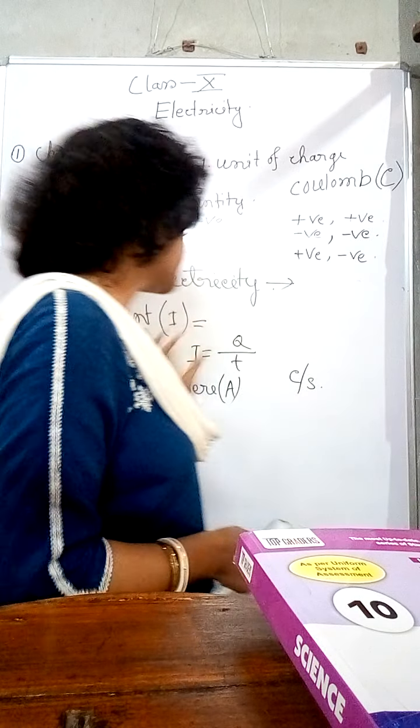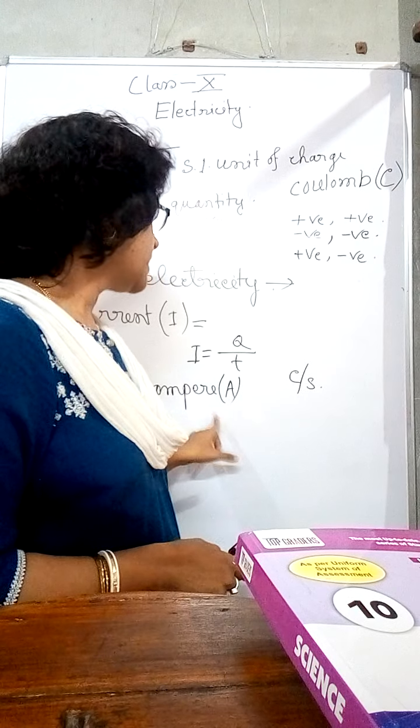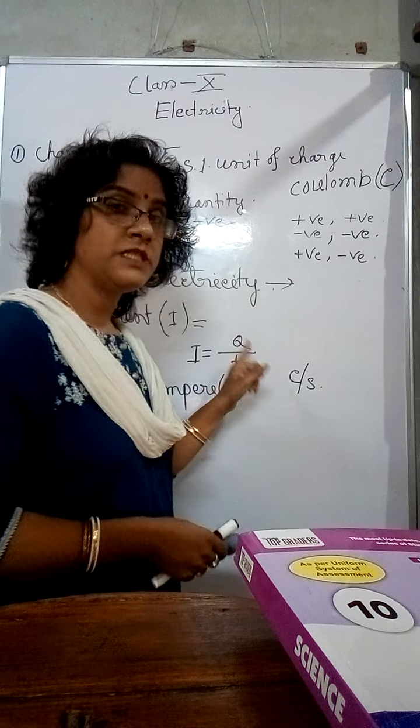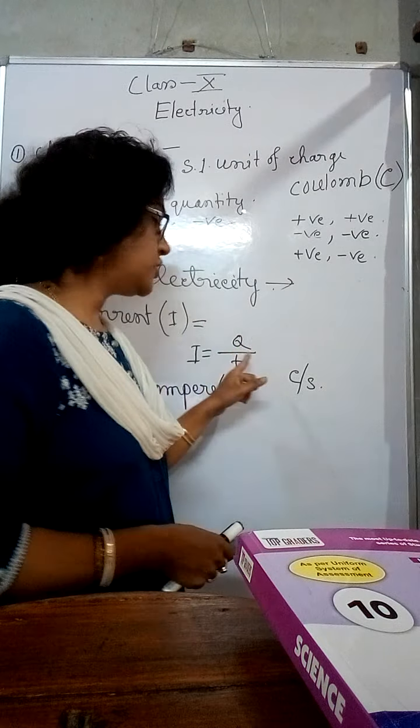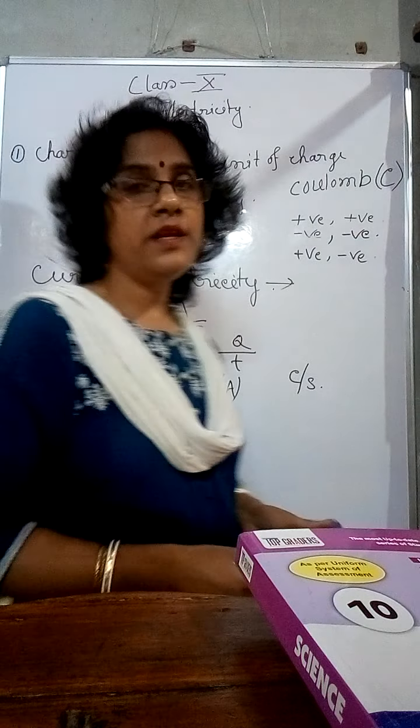Now how can we define the SI unit ampere? If 1 coulomb of charge is flowing in 1 second, then we can say the current is 1 ampere.